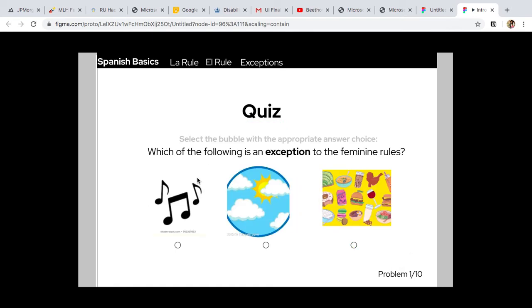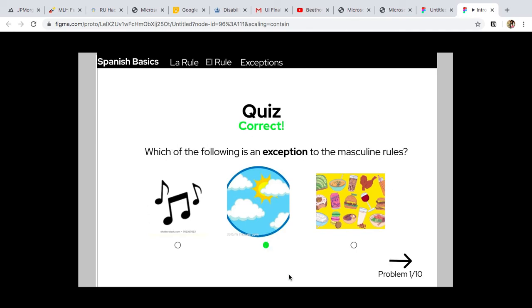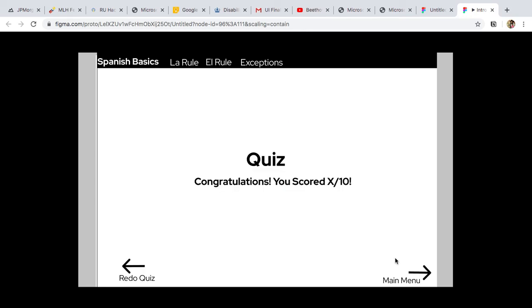Which of the following is an exception to the feminine rules? Comida ends in a, música. Oh wait, that was canción. Sión ends in -sión. So then this is día, ends in a, and it's el día. So it should be feminine. And then congratulations, you scored blah blah blah blah.